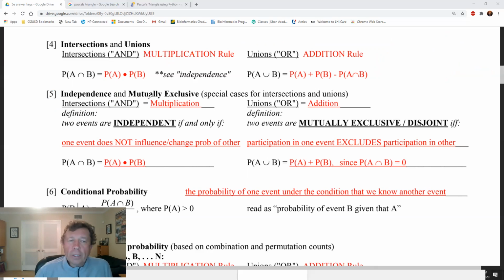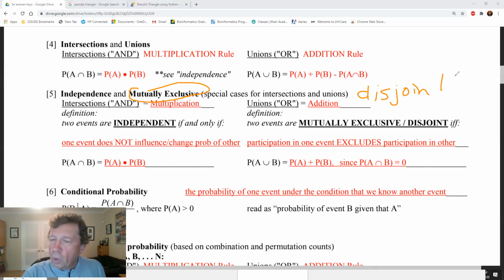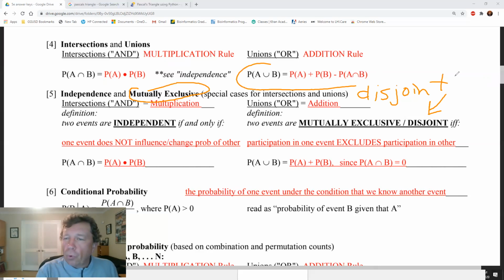Okay, mutually exclusive. This literally means can't happen at the same time. Please write this word down too. It shares this with disjoint, which of course I have written down right there, disjoint, okay? Now, this is the general addition rule right here, okay? If you're wondering one or the other, and this means union, and this means or, okay? So if we are trying to figure out the probability of one event or the other event, this is how you would do it.